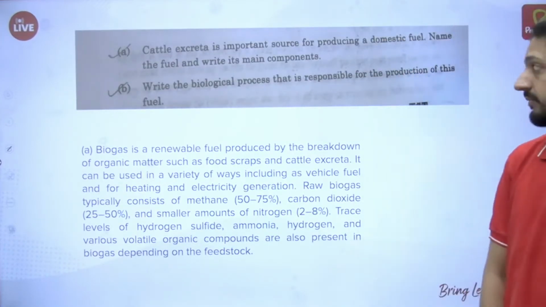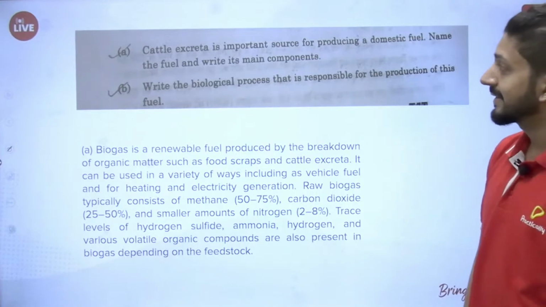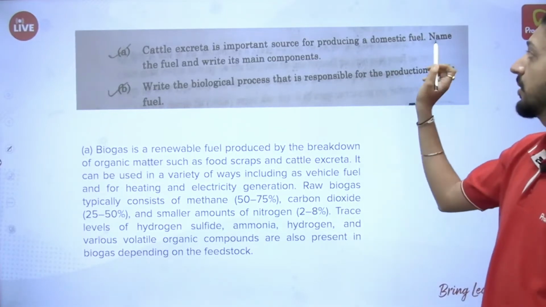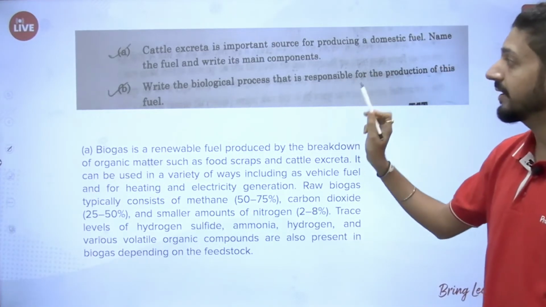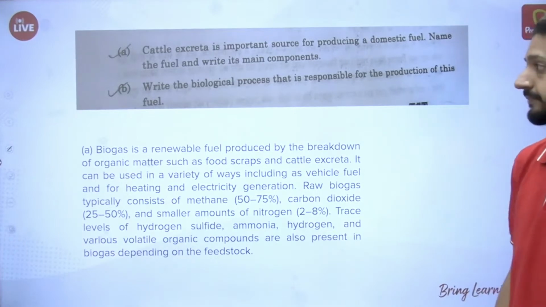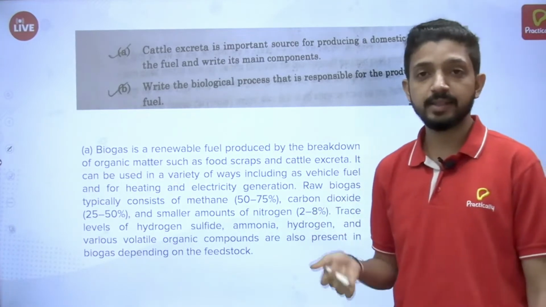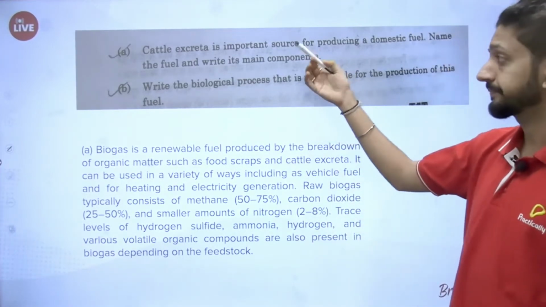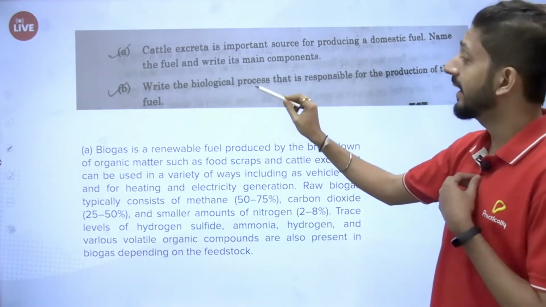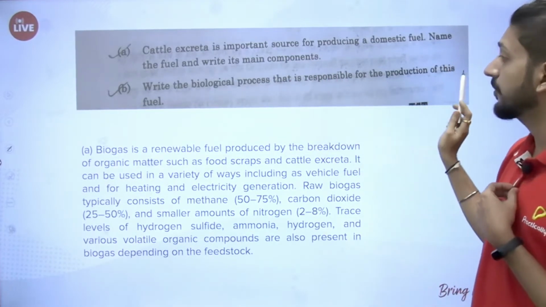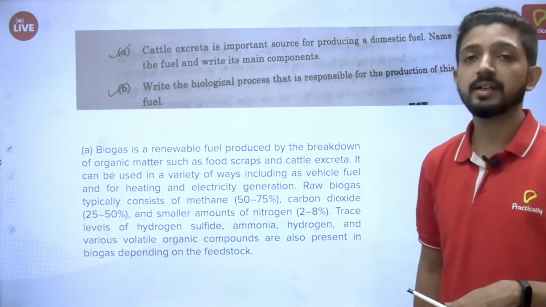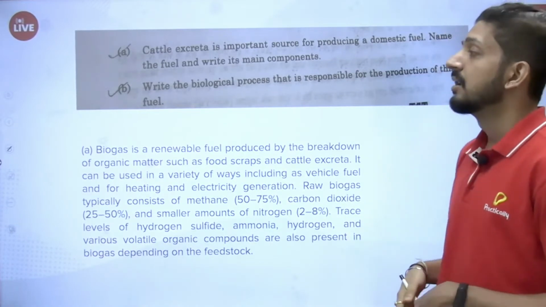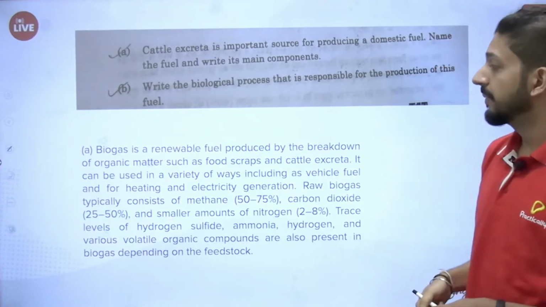Next question. Cattle excreta is an important source for producing a domestic fuel. Name the fuel and write its main components. So this question has 2 parts in it, A and B. B says, write the biological process that is responsible for production of this fuel. Okay, again a simple question. So we know that biogas